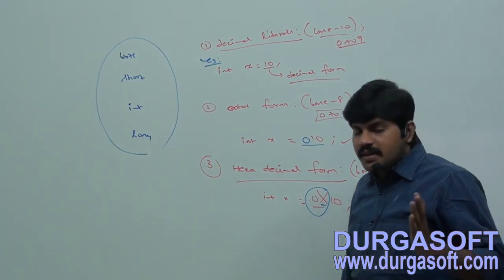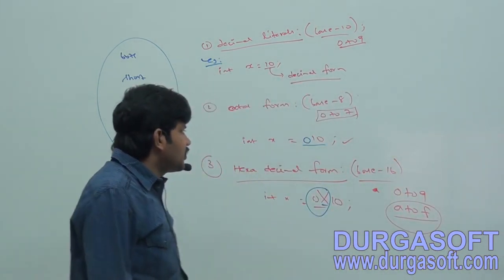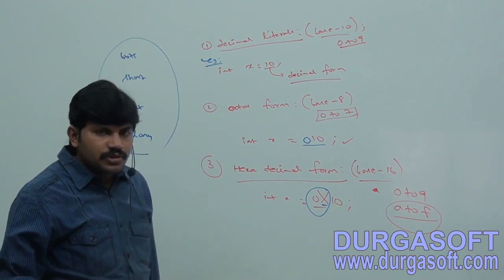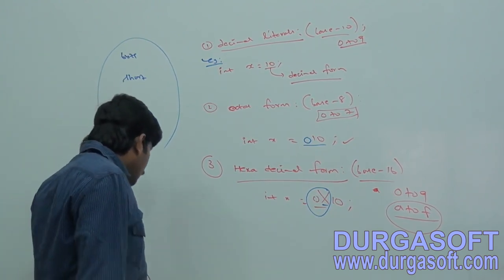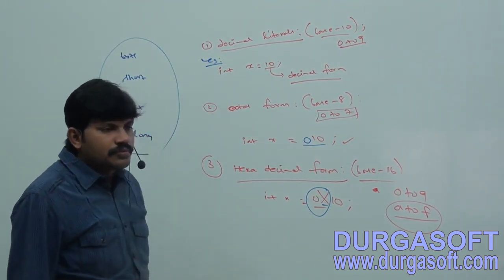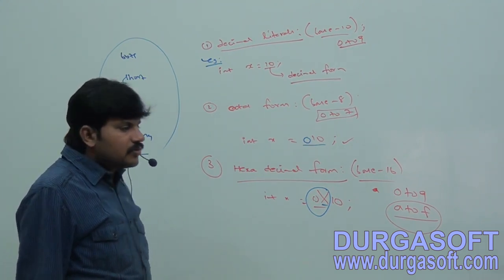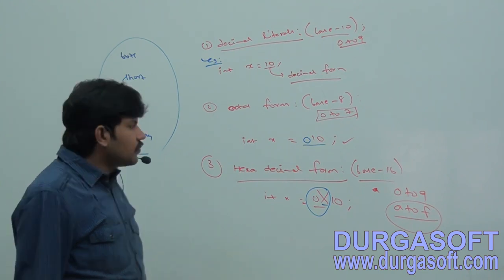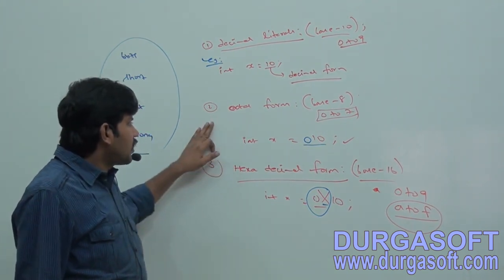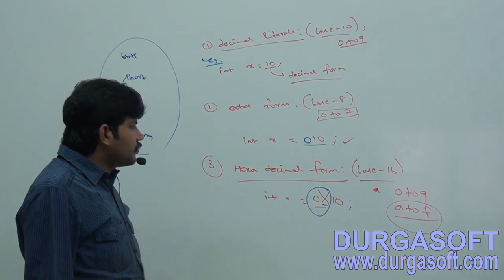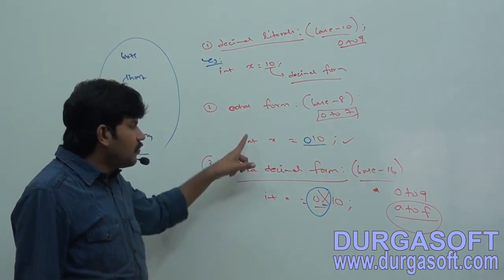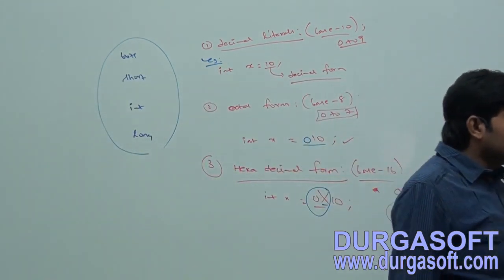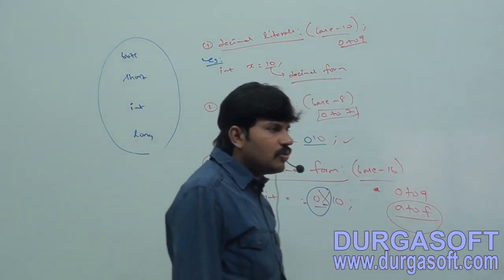Next, literal value should be prefixed with 0. Next, example: int x is equal to 010.